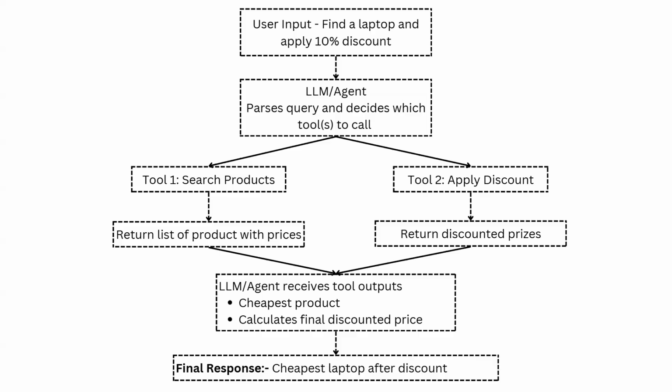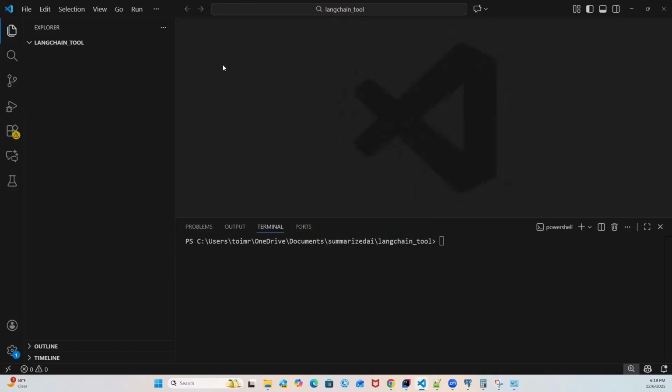Now, after applying the discounts, this tool will match and return the discount prices. Once tools return results, the AI looks at all the outputs together and forms a final response. This is how this tooling works with LangChain. Now let's go ahead and start our implementation.